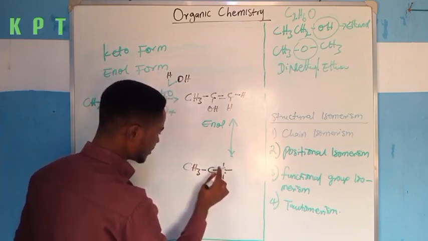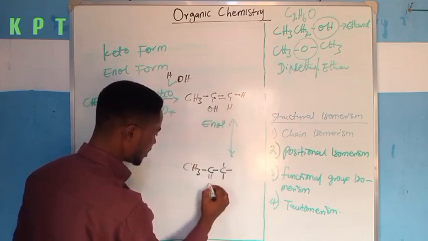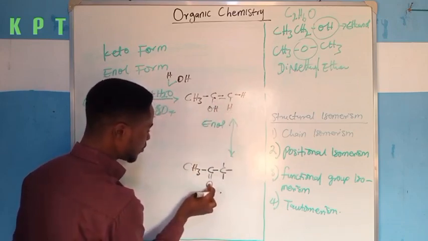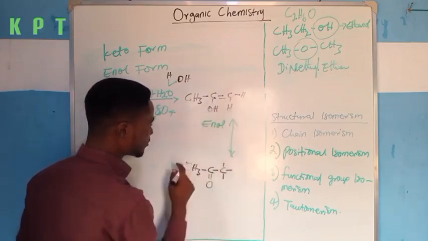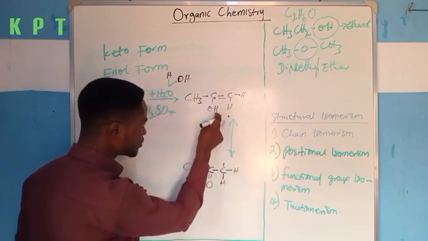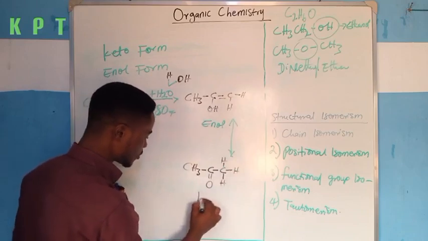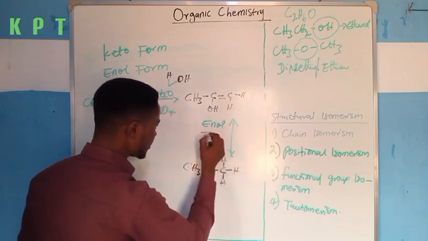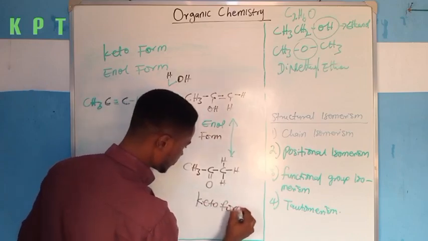Now remember I told you that this double bond will leave here and come here, so I will now have the double bond here. Now O is here. The hydrogen that was here initially has now left to come onto this carbon atom. Meanwhile, these are the two hydrogens initially attached. So that hydrogen that leaves here and comes here will now attach itself here. So this is nothing but the keto form. So this is the enol form, and this is the keto form.